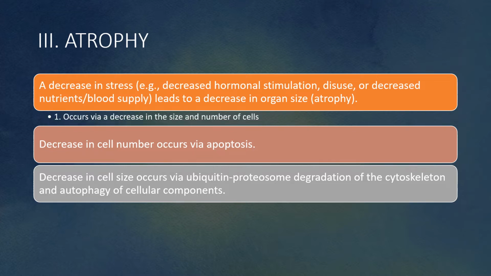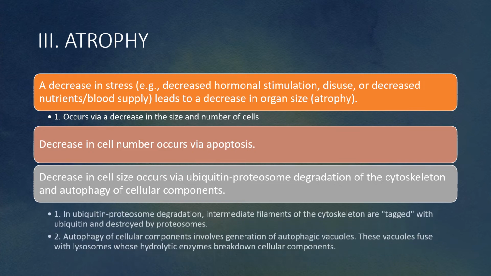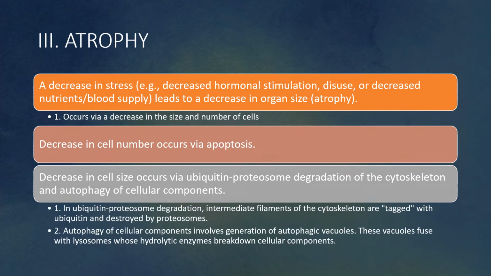Decrease in stress, we said, leads to decrease in organ size. It can occur via a decrease in size and number of cells. Decrease in cell size occurs via ubiquitin-proteasome degradation of the cytoskeleton and autophagy of cellular components.